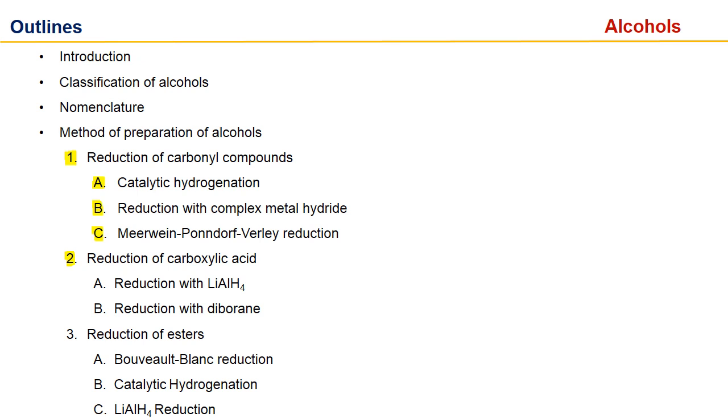Third is reduction of esters. We can reduce esters by again three reactions. Bouveault-Blanc reduction, where we use sodium and ethanol. Catalytic hydrogenation, where we use copper chromite for reduction of ester into alcohol, and lithium aluminum hydride.